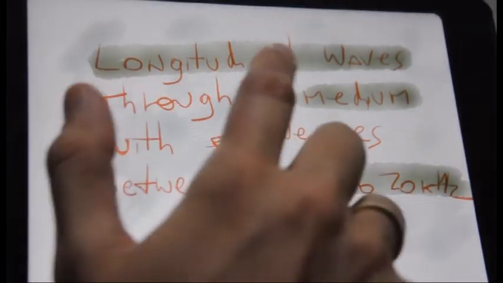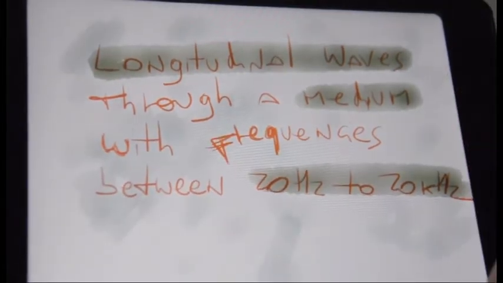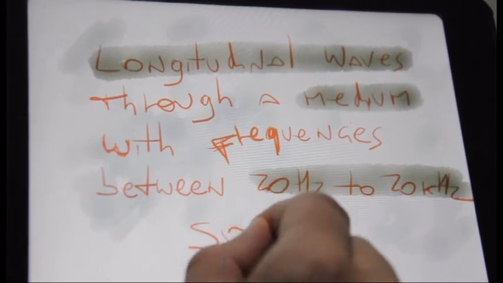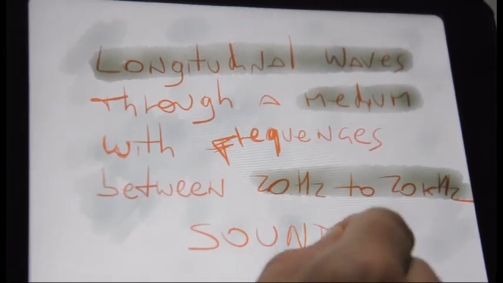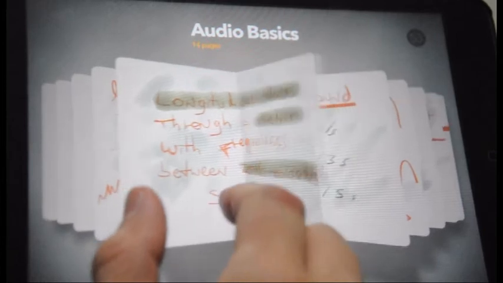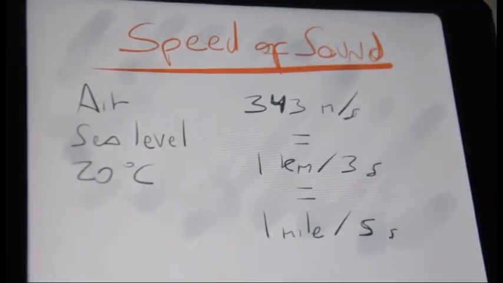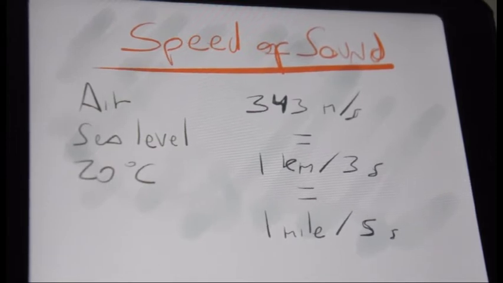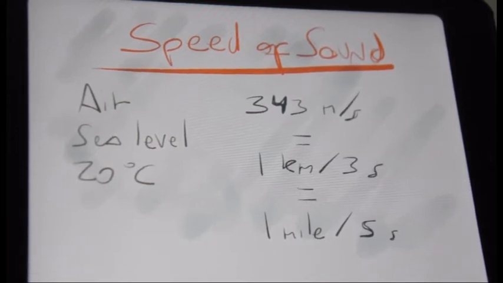Longitudinal waves that oscillate the pressure of a medium and have frequencies within the range of hearing, which is about 20 to 20,000 Hz for humans, are called sound. The speed of sound varies greatly depending on the medium it is traveling. As an example, when sound propagates in the air at sea level and 20 Celsius, its speed is 343 meters per second, or 1 kilometer in 3 seconds, or 1 mile in 5 seconds.